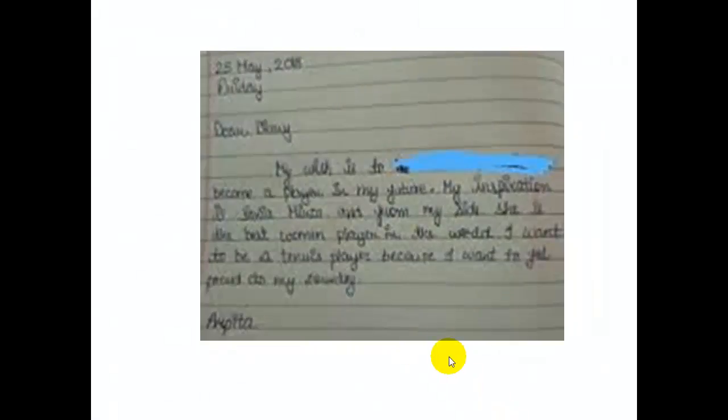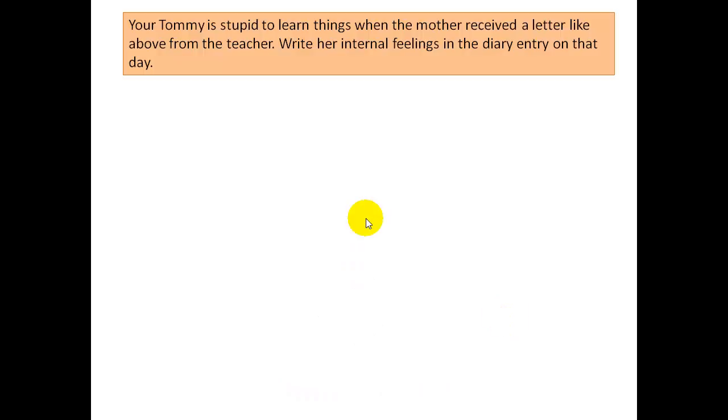So let me show some model questions from our textbook. How do you write it? For example, for our 10th, my dear students, in the first unit, second lesson, reading B, we have "Every Successful Person Has a Painful Story." In that, Thomas Alva Edison's mother one day receives a letter from the school.